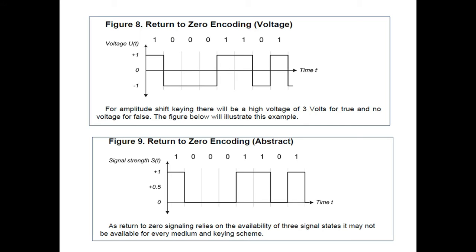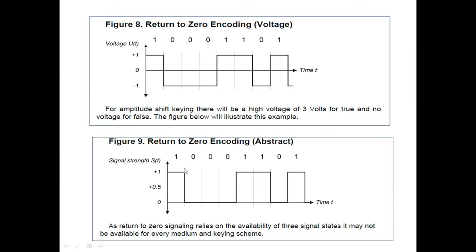Then return to 0 encoding in the unipolar mode. Basically this is the unipolar mode. There is only one voltage level, and in that one voltage level the same data format is taken here: 1 0 0 0 1 1 0 1.